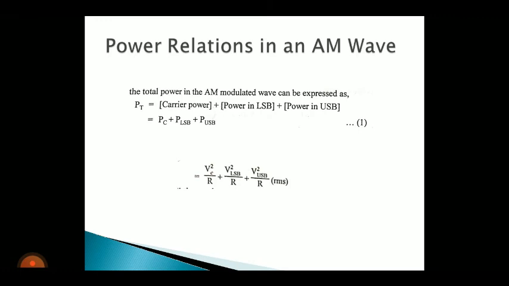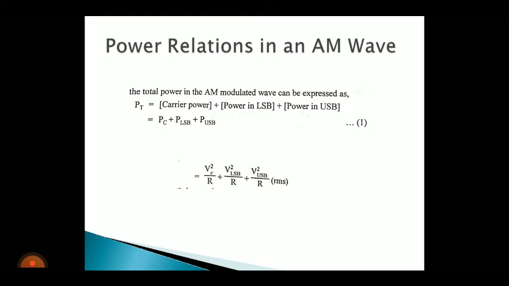I am going to write the power value in terms of voltage. The general formula is power is the product of voltage and current. So using Ohm's law, replace I with V by R. So Pc is equal to Vc squared by R plus PLSB.